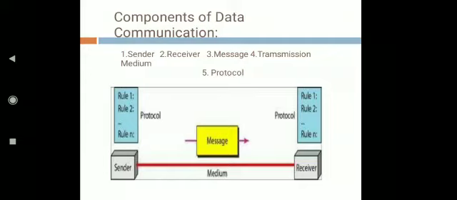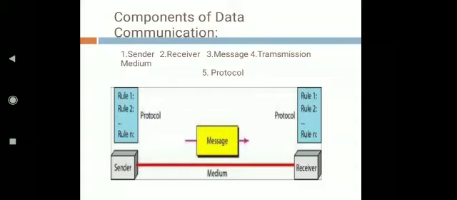Such communication media is called wireless media. So we can use two types of media, wired and wireless. For small distances we use wired media, whereas for large distances we need wireless media.